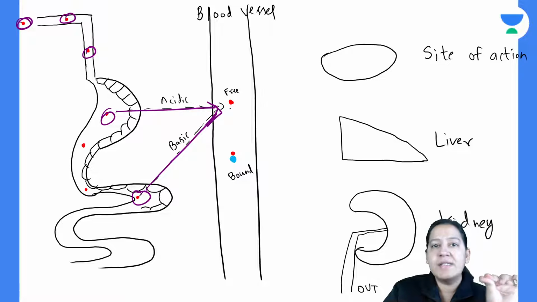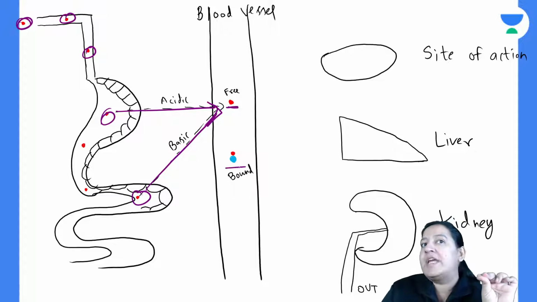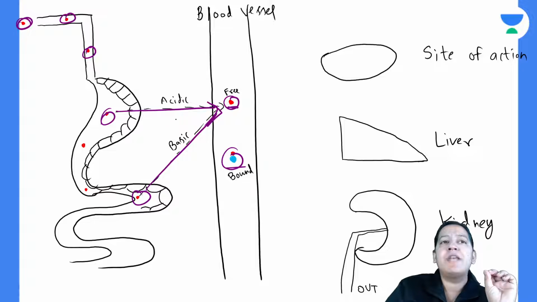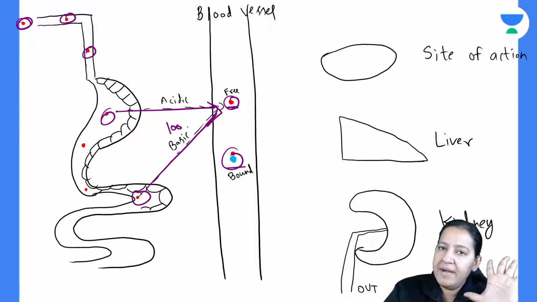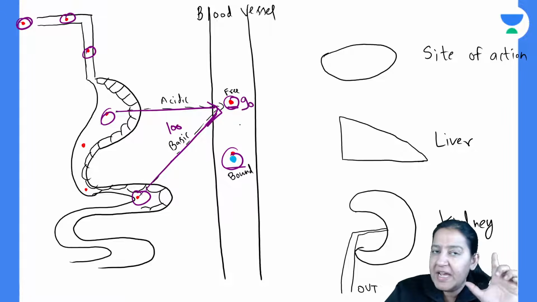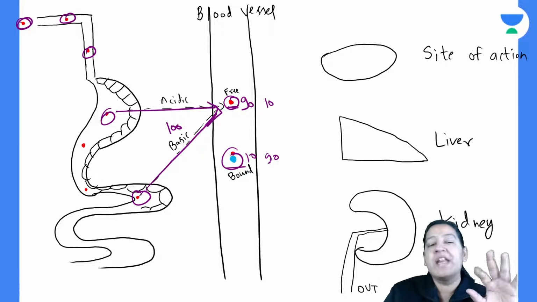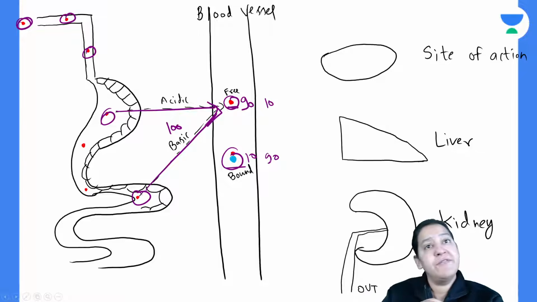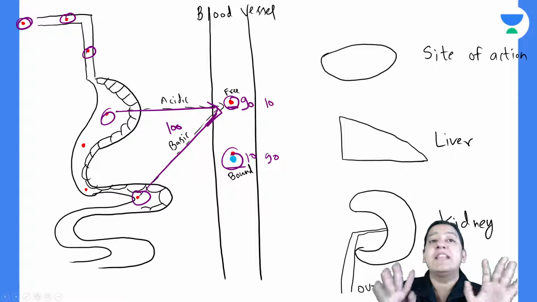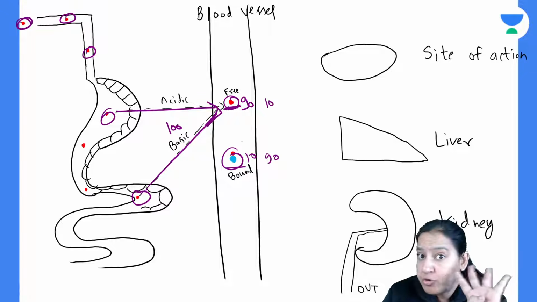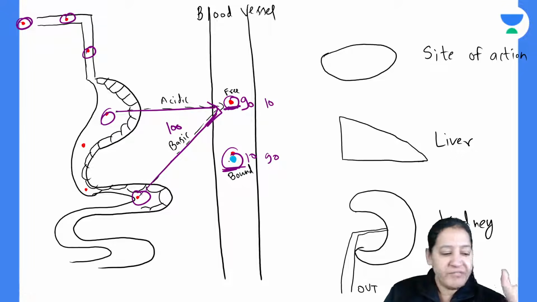Now listen, once the drug comes into the blood, some proportion of it binds with protein. Which protein? Red is the drug and blue is the protein. Just suppose I am taking a total of 100 grams of drug. Out of 100, maybe 90 is free and 10 is bound to the protein, or maybe 10 is free and 90 bound to the protein. It differs from drug to drug. So in the blood, the drug has 2 forms: the free form, which is not bound to the protein, and the bound form, which is bound to the protein.